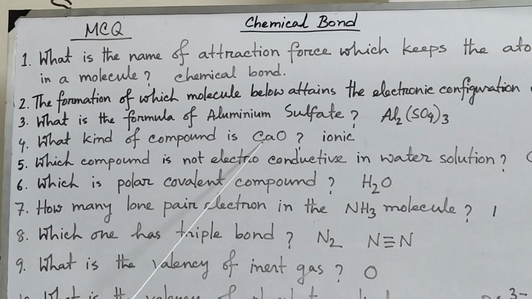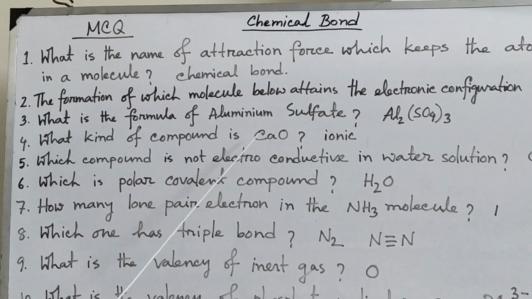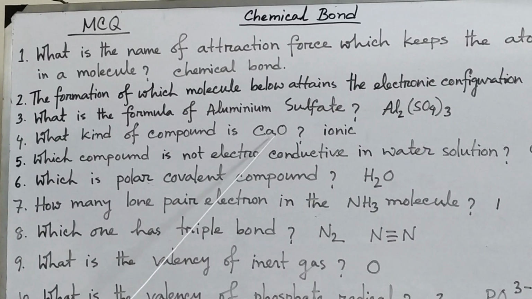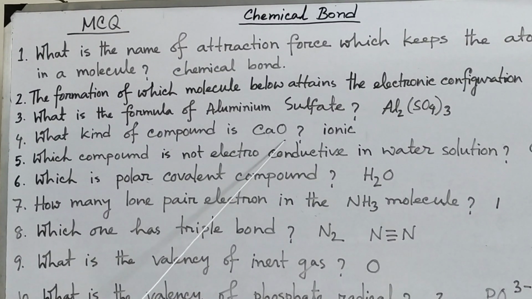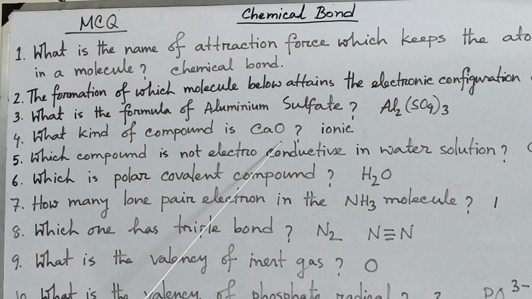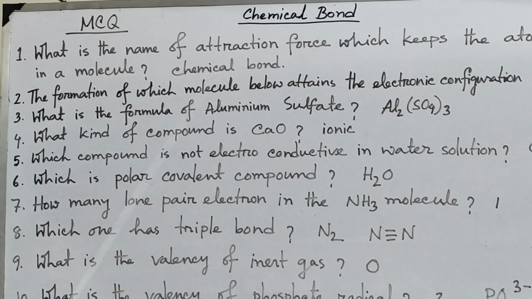So here calcium is a metal, it donates 2 electrons, and oxygen is a non-metal, it receives 2 electrons. So there is an exchange of electrons in calcium oxide. For this reason it is an ionic compound.